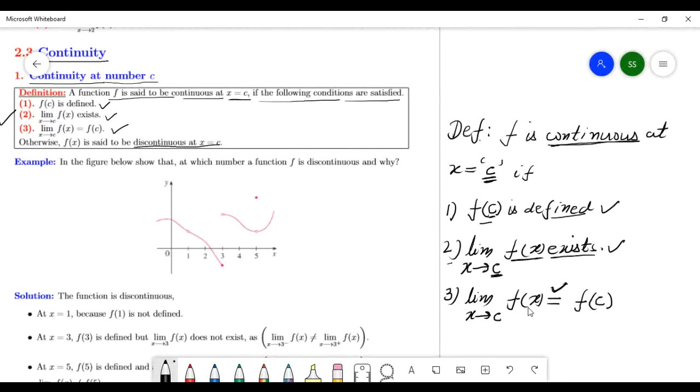Okay. Then you say function f is continuous at this number C. If one condition fails, then you say the function is discontinuous at number C, right? The function is discontinuous at number C. Okay.